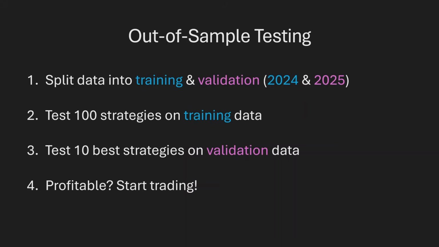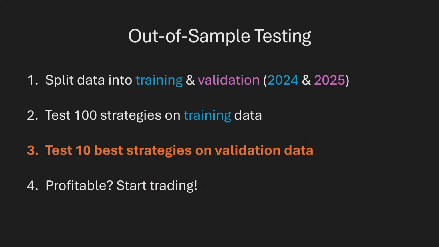So the problem here is step 3. The point of the validation step is to filter out false positives created by selection bias. If you only test one strategy on your validation data, this works. But if you validate multiple strategies on the same data set, then selection bias becomes a problem again. Some of those validated strategies will look better than others purely due to random chance. And if we validate enough strategies, at some point a terrible strategy will slip through our validation step. And the worst part is that you won't find out that it's terrible until you start trading it and you start losing money. So what can we do to fix this?